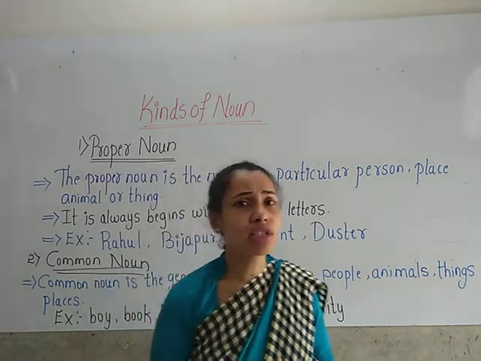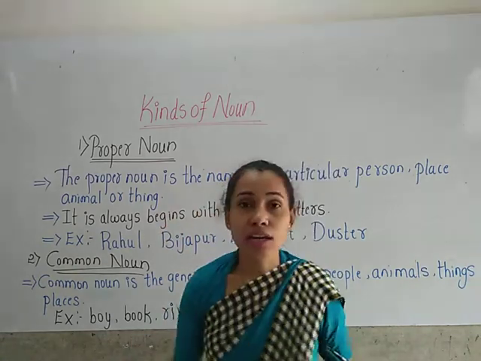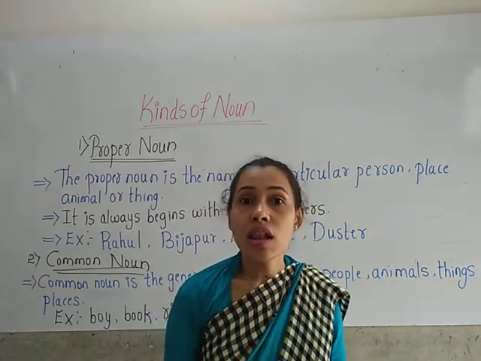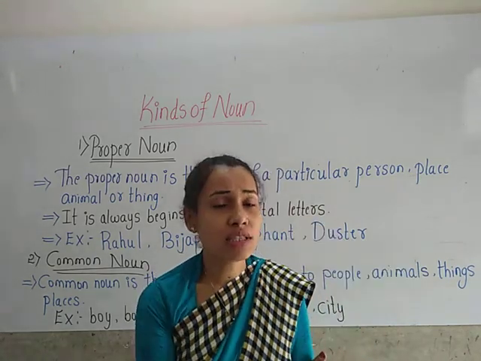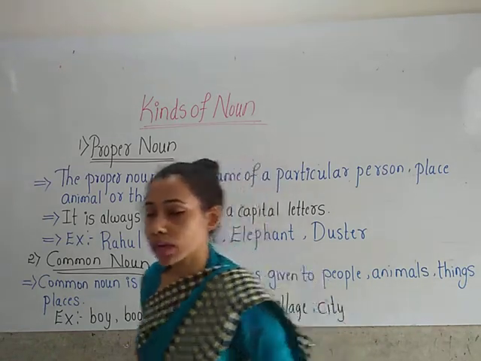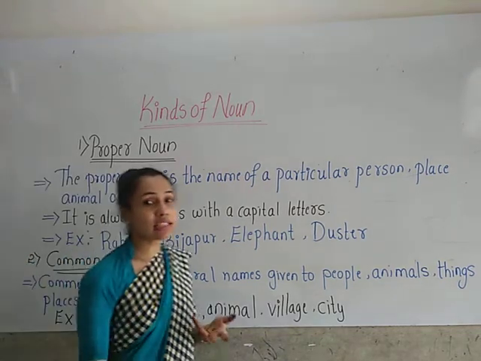So how many kinds of noun are there children? Before going to learn the kinds of noun, let me ask one question to you. What do you mean by noun? You have learned in the previous class, isn't it?